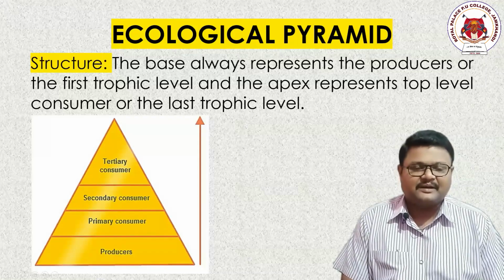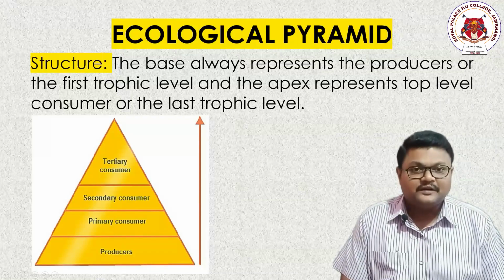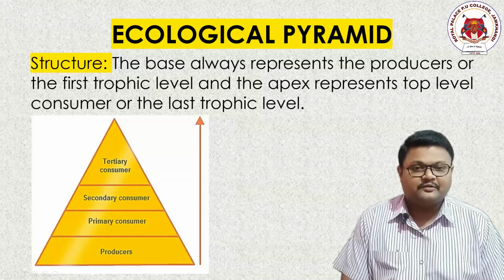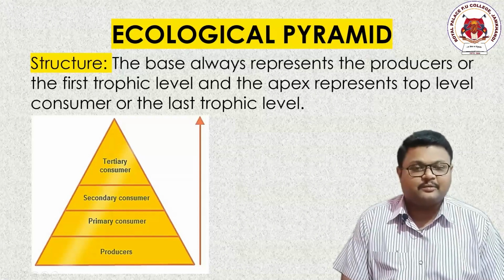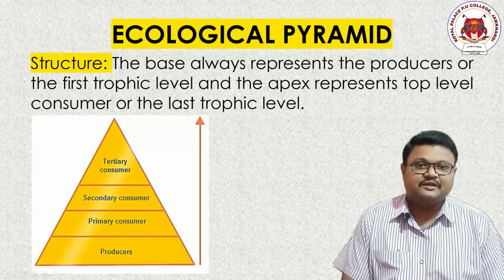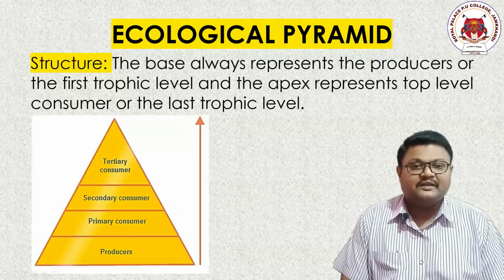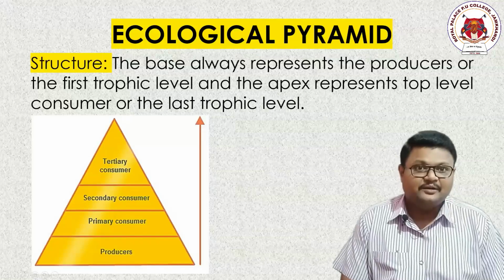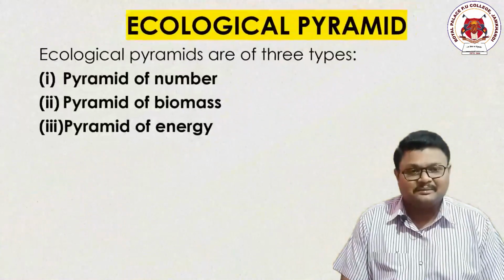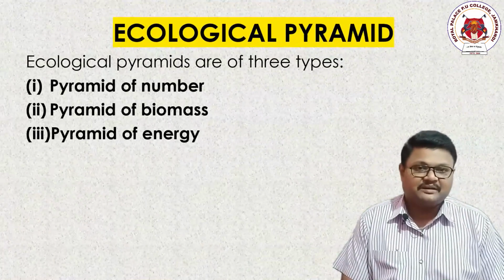It's very simple. I repeat, the bottom or the first trophic level should always be filled with the producers, as this position is specifically for producers. And as the growth of the pyramid takes place, the second, third, fourth or fifth positions will be taken by the consumers. You have to understand these things, then only can you say that you know the basics of ecological pyramids. Now the next thing: how many types are there in case of ecological pyramids?